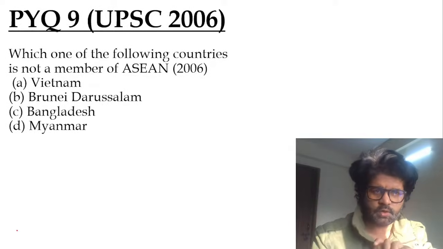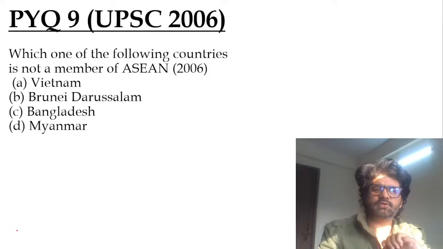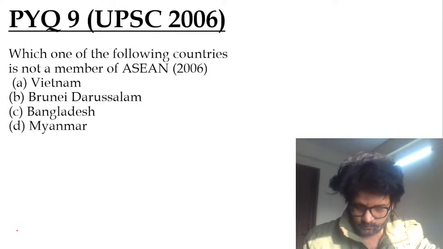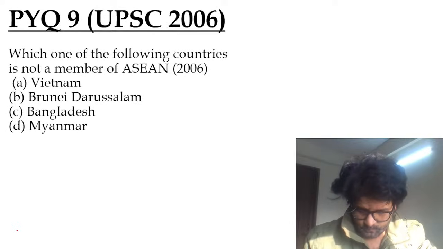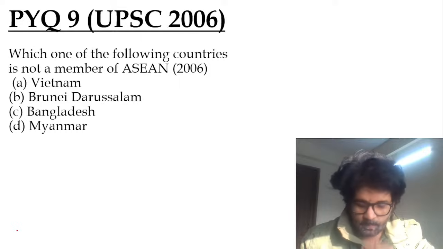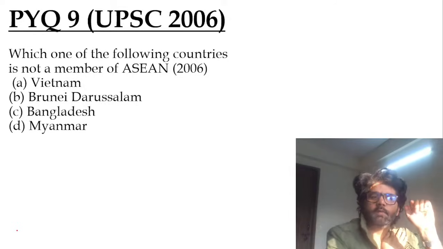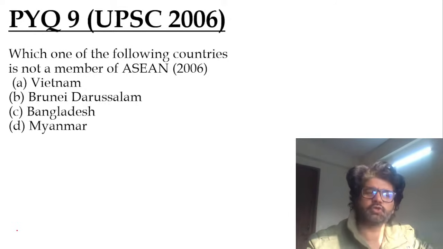PYQ 9, UPSC 2006. Which one of the following countries is not a member of ASEAN? Vietnam, Brunei Darussalam.